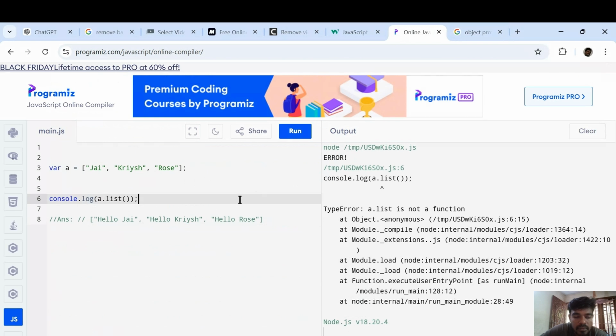Okay, now we know what a prototype is. We are going to use this concept here to add this list of method to the array, and also we are going to concatenate this string hello. Concatenating this string, I think you know, right? But we can write it in the most standard way. So what we are going to do is not directly add the method to the declared variable a. We are going to add this method to array itself. So how can we do that?